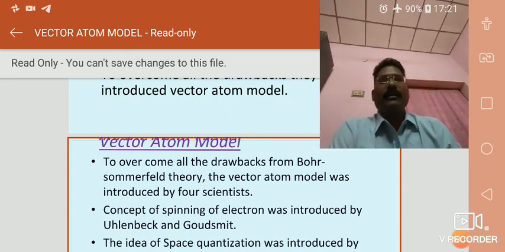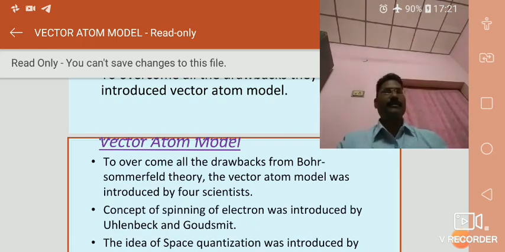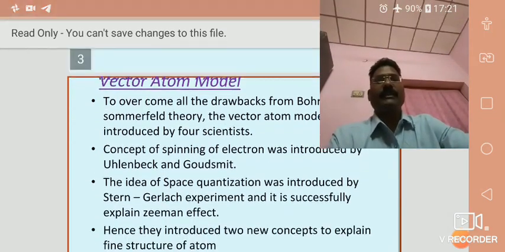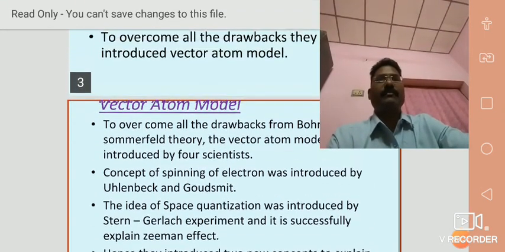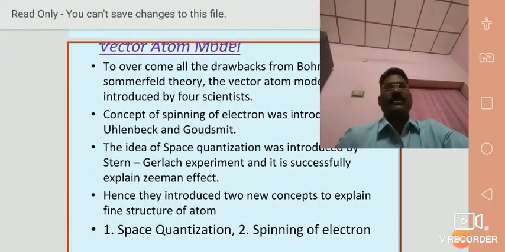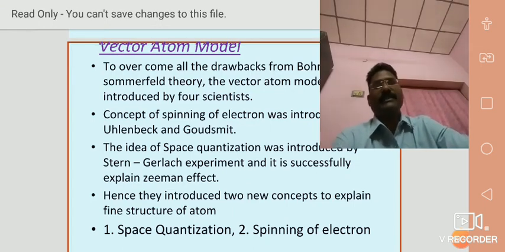They are Stern and Gerlach, who explained space quantization, and Uhlenbeck and Goudsmit, who explained the spin quantization of the electron in an electron orbit. The concept of spinning of electron was introduced by Uhlenbeck and Goudsmit. The idea of space quantization was introduced by the Stern and Gerlach experiment, and they successfully explained the Zeeman effect.